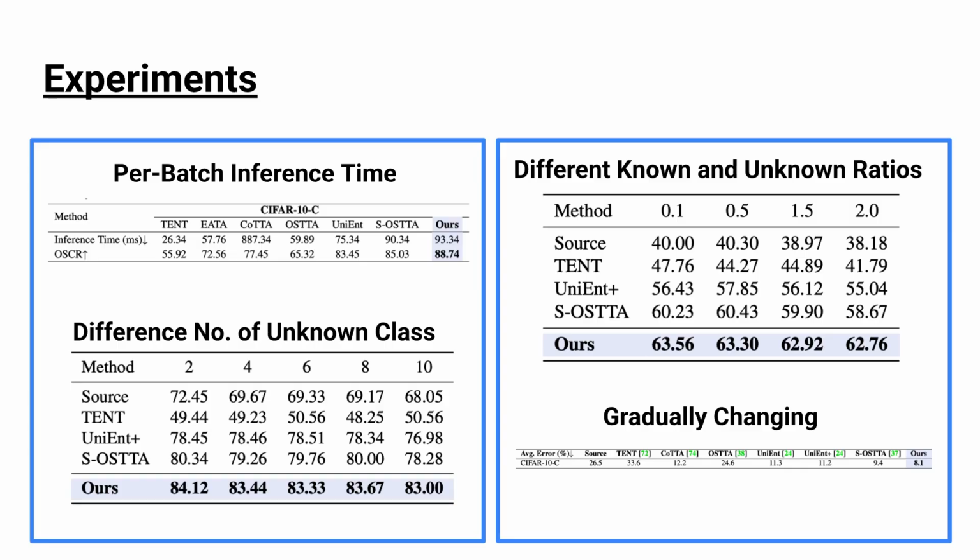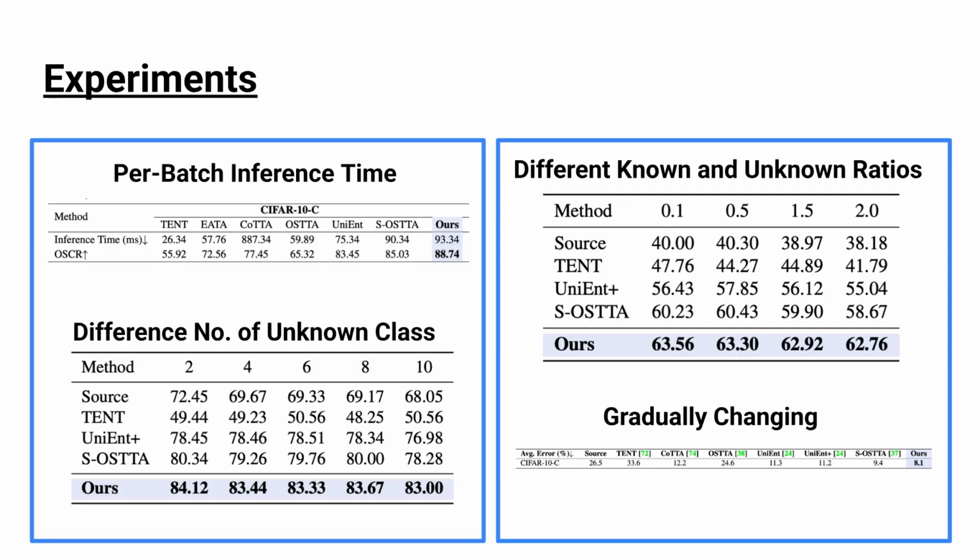First, we look at per-batch inference time. Our method has slightly higher latency than the lightest TTA methods, but it remains comparable to other strong open-set TTA approaches while achieving the best OSCR. This shows that our performance gains do not come with a large computational cost. Second, we test different ratios of known and unknown samples. In real-world deployment, the amount of unknown data can vary significantly. We observe that traditional TTA methods degrade rapidly when the proportion of unknown samples increases. In contrast, our method remains stable across a wide range of ratios, which demonstrates its robustness.